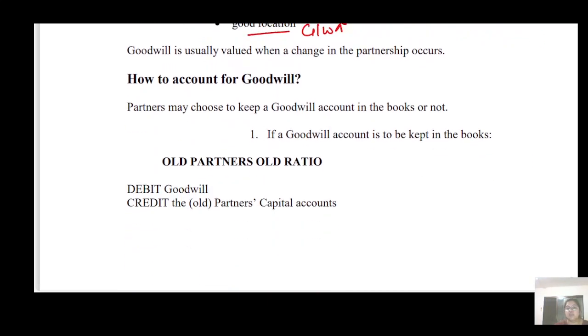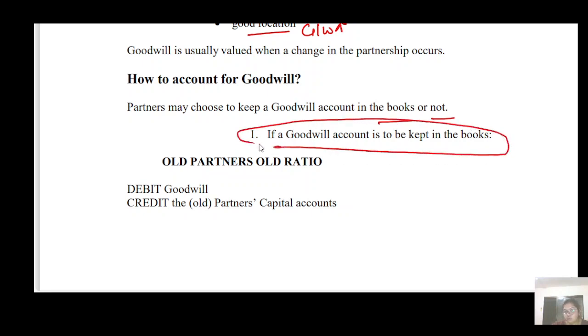Okay, so the thing is how to record the goodwill. There are only two concepts in that. First, you want to record it in your books or you don't want to record it in your books. If you want to record the goodwill account in your books of account, you have to pass only one journal entry, that is goodwill debit.